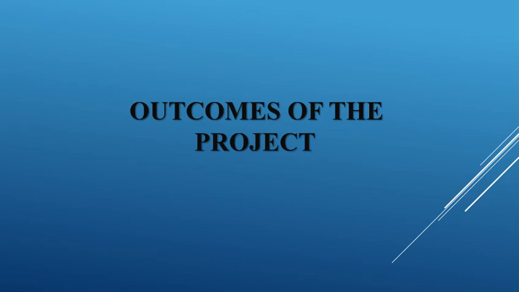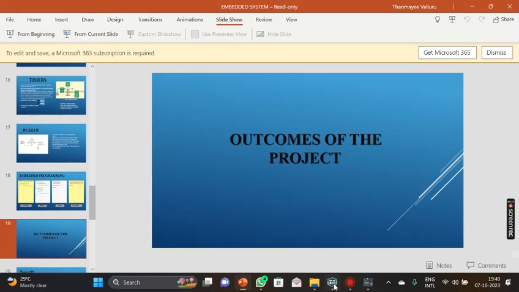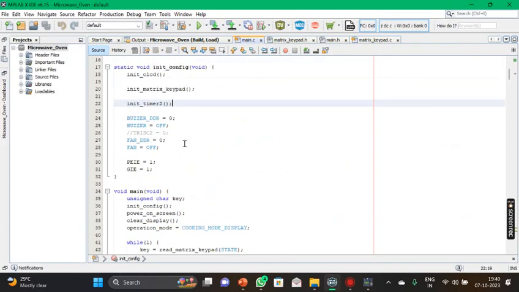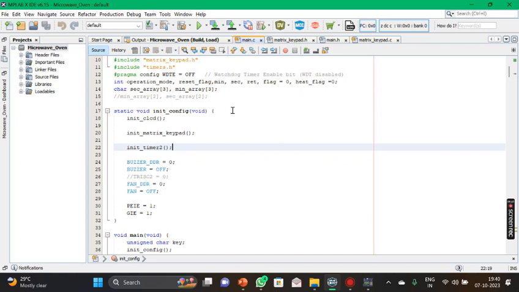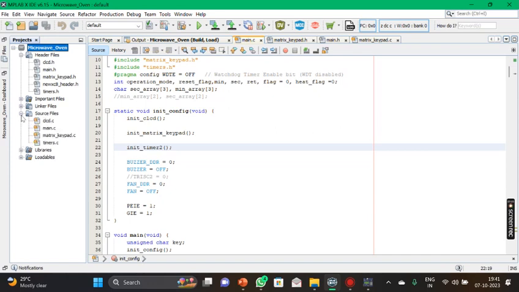Outcomes of the program. I'm Tanmay and I'm going to show you the outcomes of the project. So far we have executed as shown, you can see the code, and we are using MPLAB X IDE. 6.15 is my version of MPLAB X IDE, and I have created a microwave oven project which has the header files clcd.h, main, and matrix keypad, which also consists of a header file, and timers.